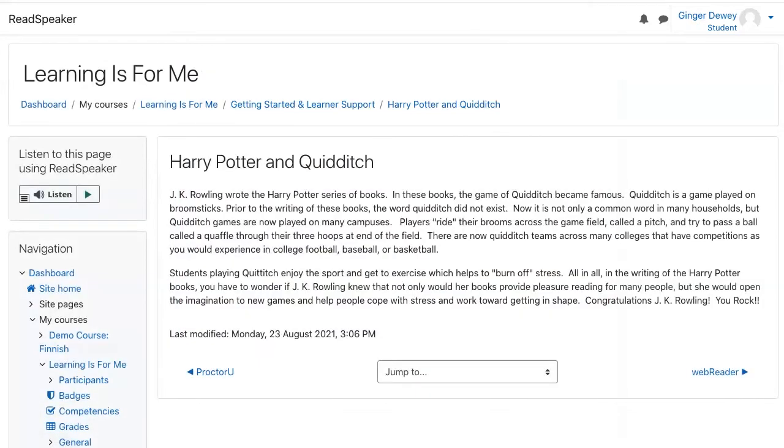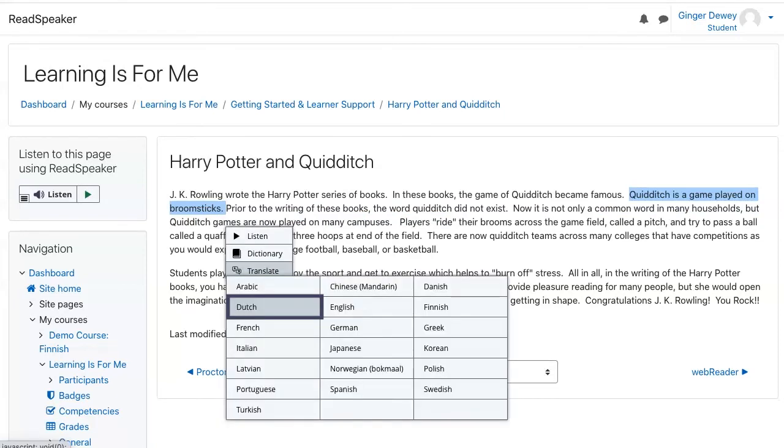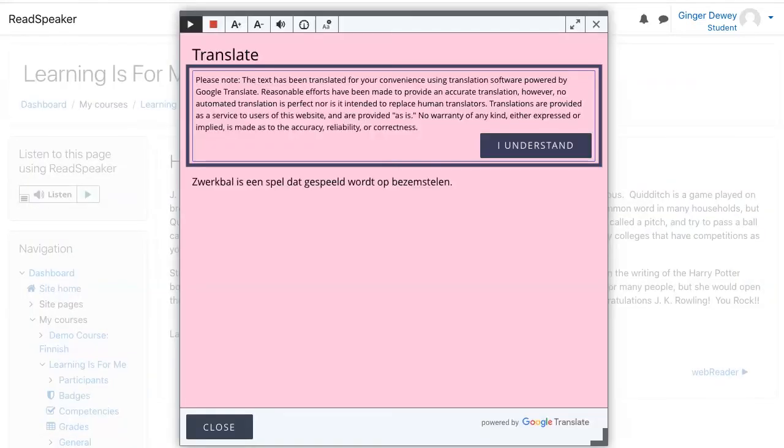Quidditch is an English word, but what if we were in the Netherlands and had to translate it into Dutch? Our lesson indicates that Quidditch is a game played on broomsticks. Let's translate it into Dutch. Highlight the words and click on Translate. Select the language. The information at the top indicates we are using Google Translate.